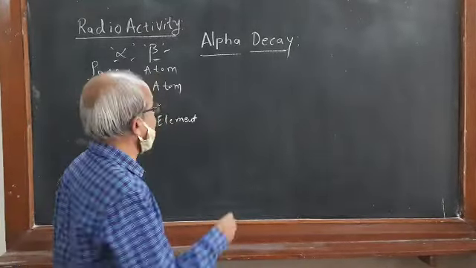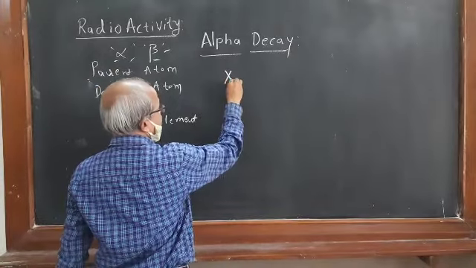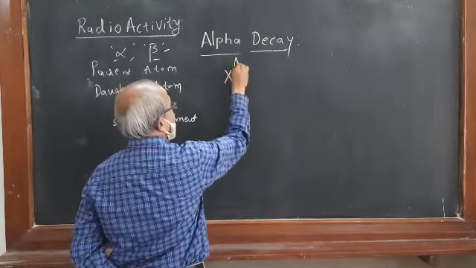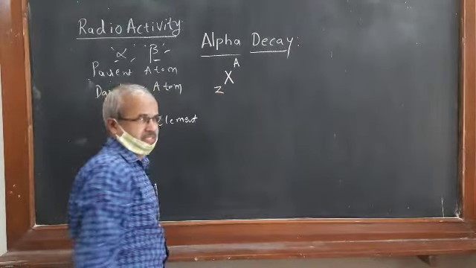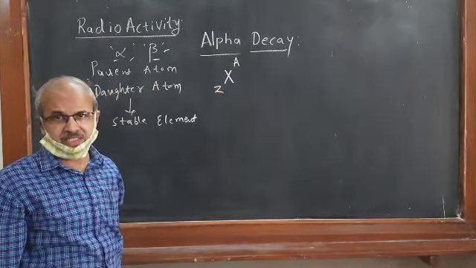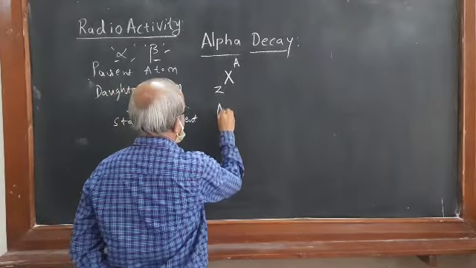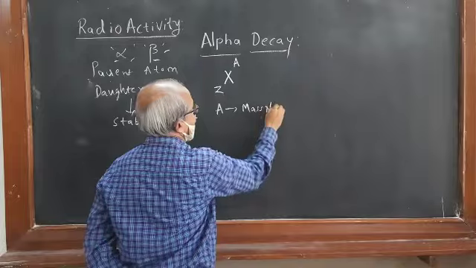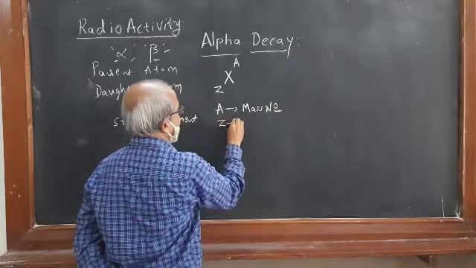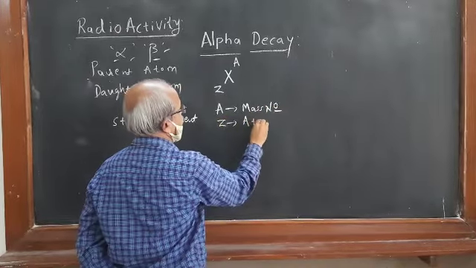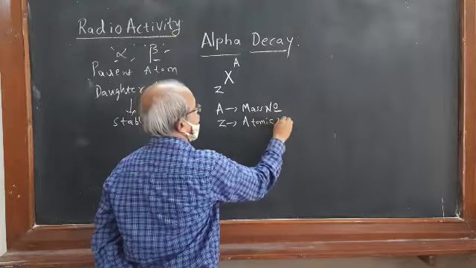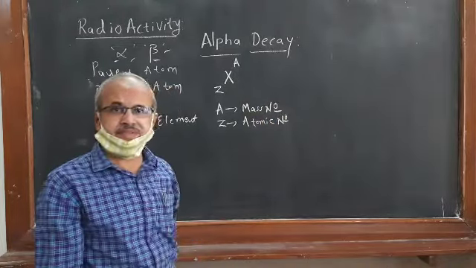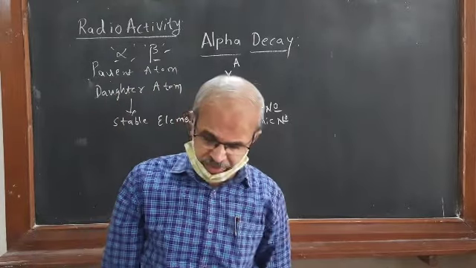Suppose I explain it to you. X is an unknown element. Suppose A is the mass number and Z is the atomic number. This is the parent atom, parent nuclei.